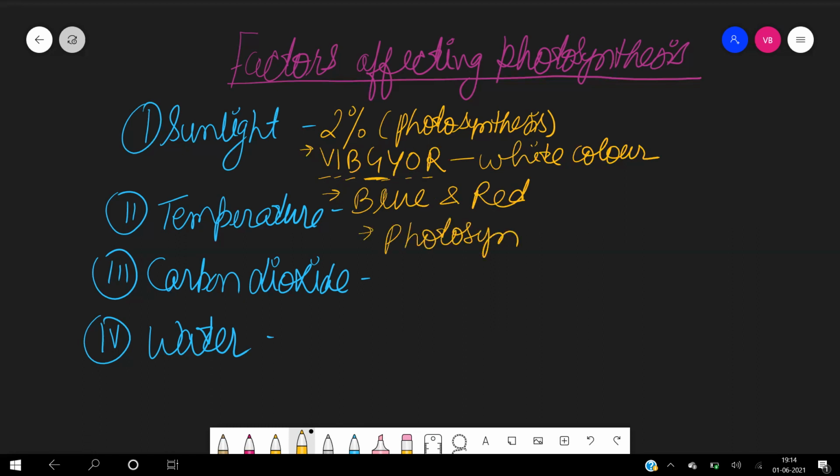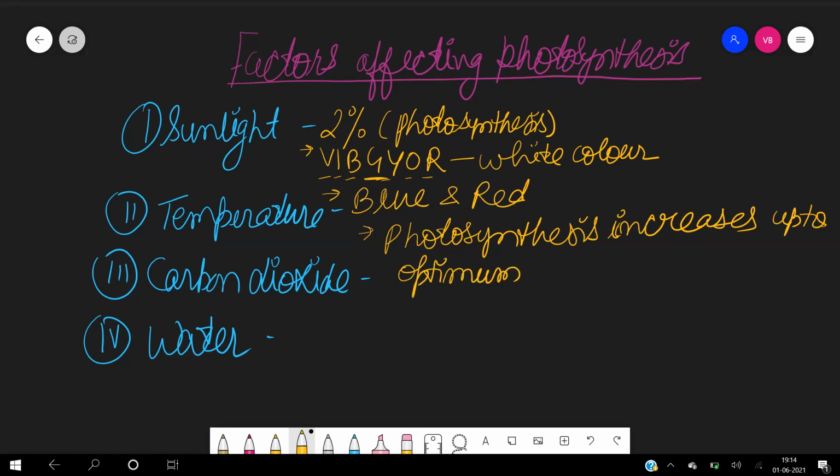Photosynthesis will increase up to a limit, the optimum phase, or a particular intensity, and after that the rate will start decreasing.